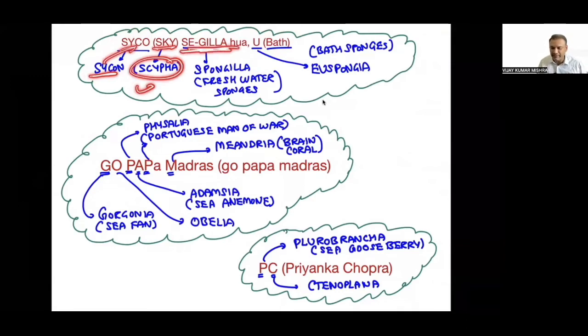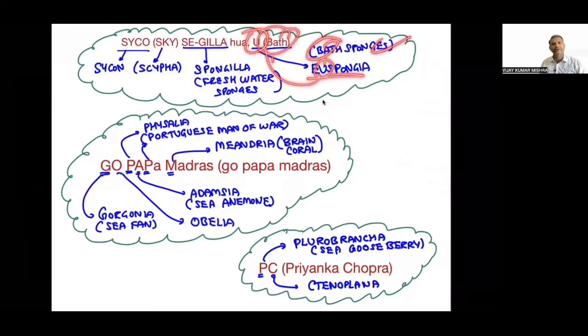Se gila, se na spongilla. Spongilla is a fresh water sponge. Spongilla is called fresh water because it's a fresh water sponge. U is Euspongia. The U is there. Euspongia. Bath, it is also called a bath sponge. I think this part is clear.